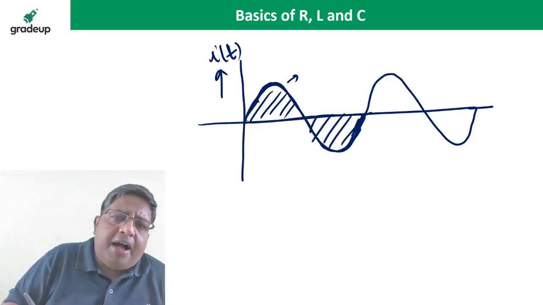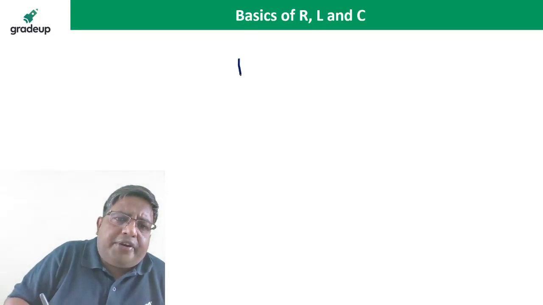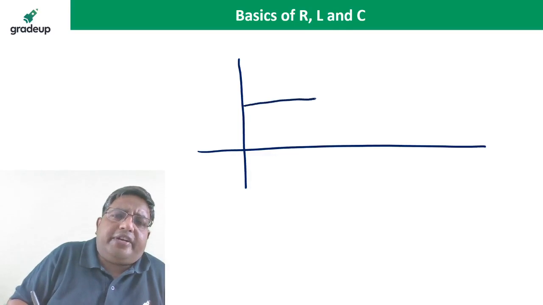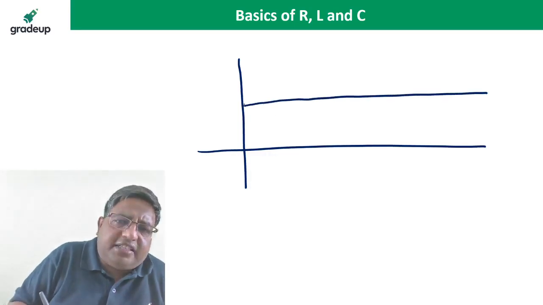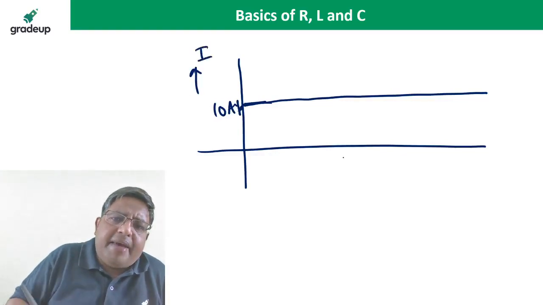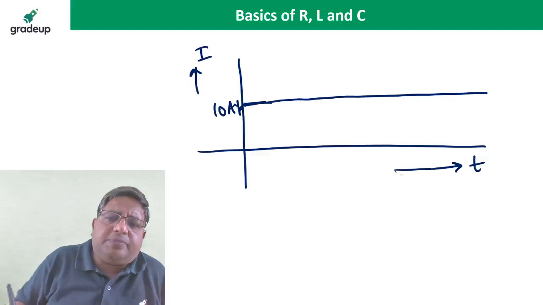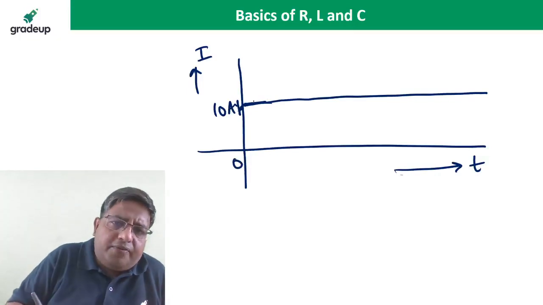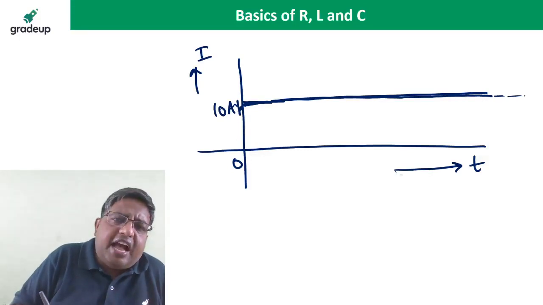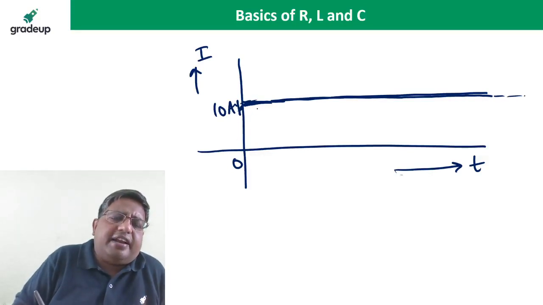But in the case of DC, its RMS and average current are the same. Suppose this current is 10 ampere. It is a DC current, magnitude is constant with respect to time. So if a DC current of 10 ampere flows for a time period, the average value is 10, because it is the area under the curve divided by the width of the curve.